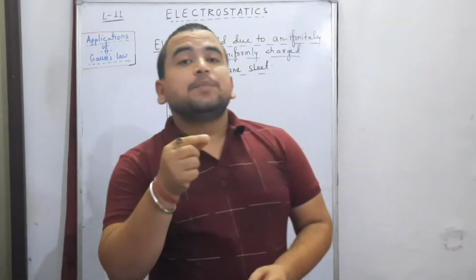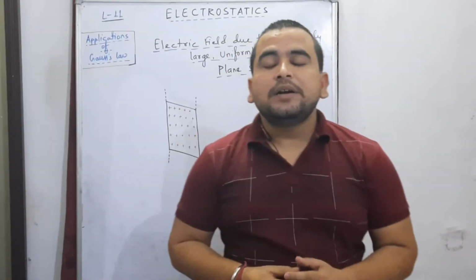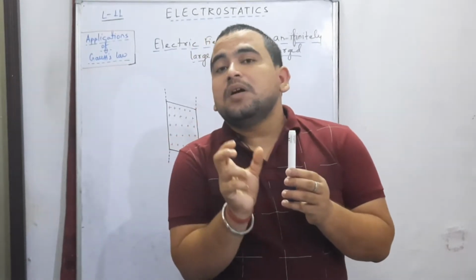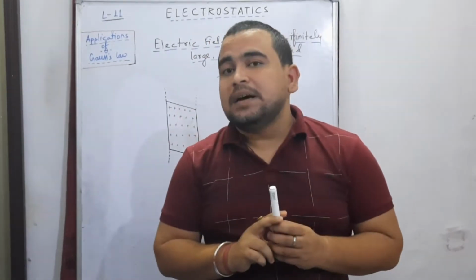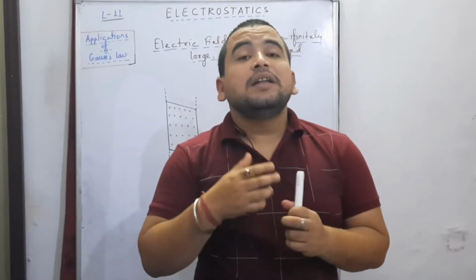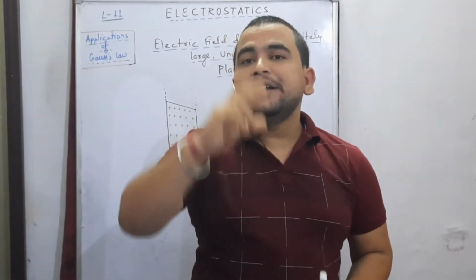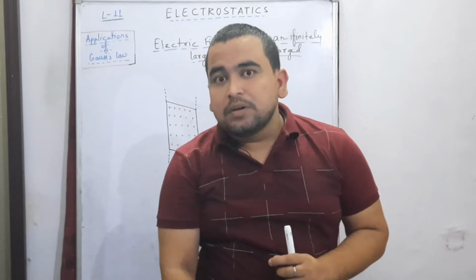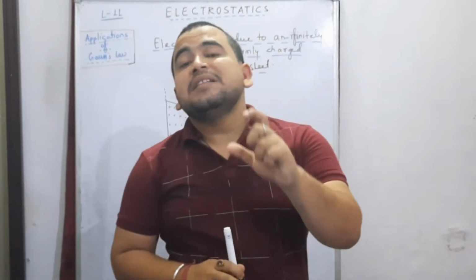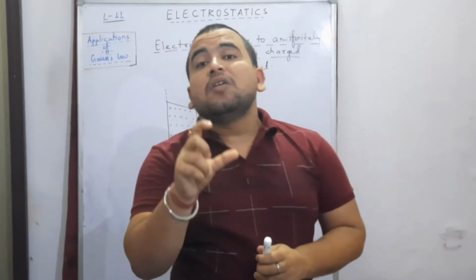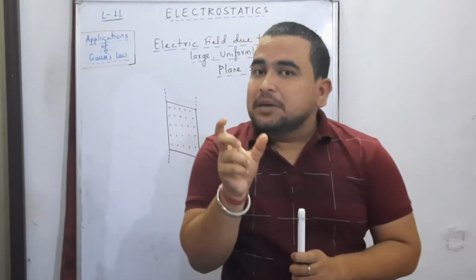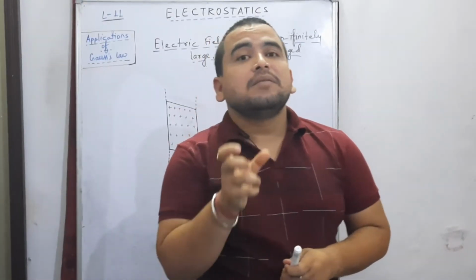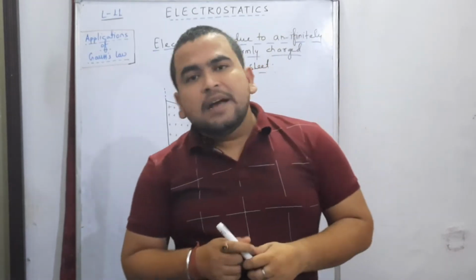It means that the position of the point where we have to find the electric field is much smaller than the dimensions of the wire. Only then the wire is said to be infinitely long. It doesn't mean that the wire is going that high and that low. Infinitely long wire means only that the position of the point where we had to find the electric field was much smaller as compared to the dimensions of the wire.